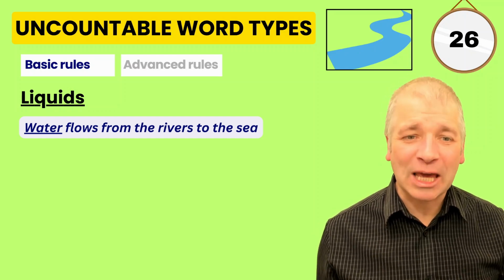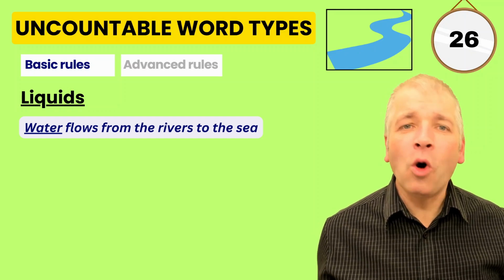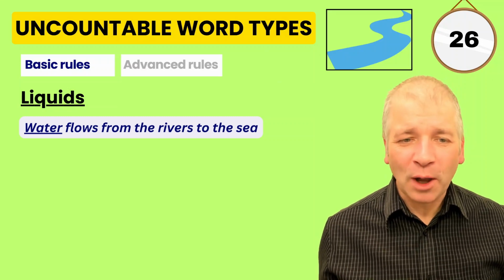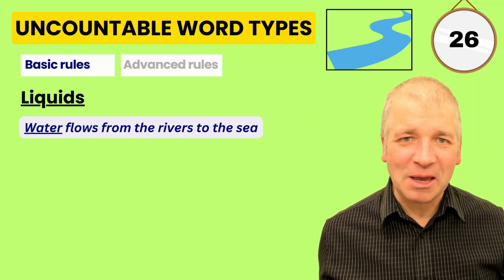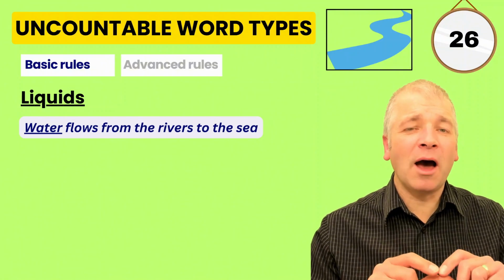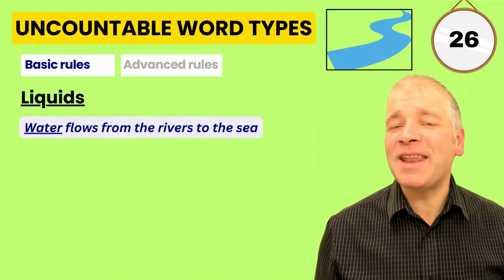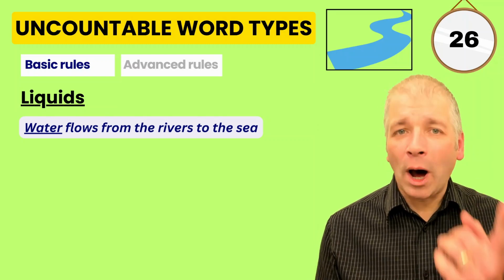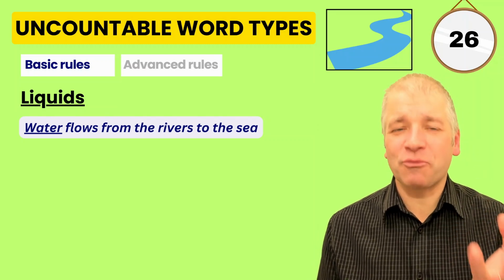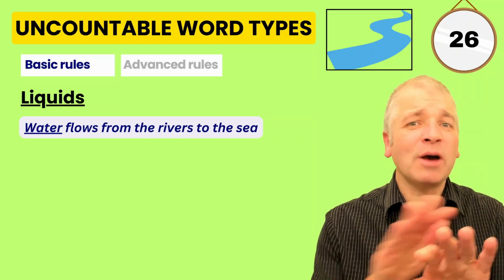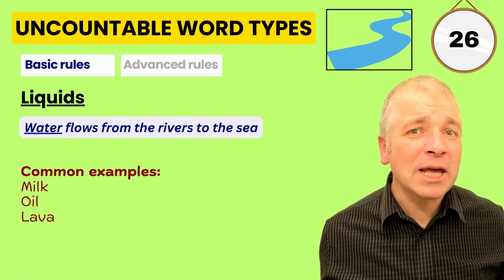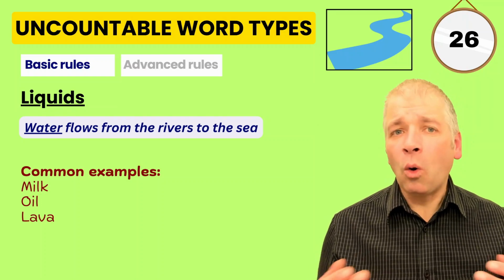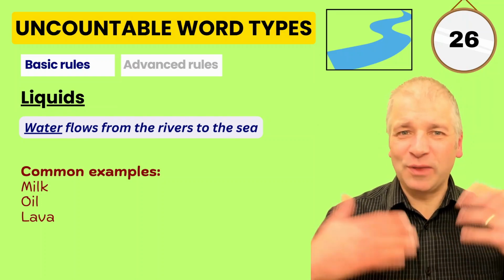First of all, liquids. For example, water is a liquid. Water flows from the rivers to the sea. And because water is uncountable, we don't put an S at the end of it and we don't make it plural. It's not one water, two waters, three waters. It's always just water. Other examples of liquids include milk, oil, or lava, which is the liquid that comes out of a volcano.